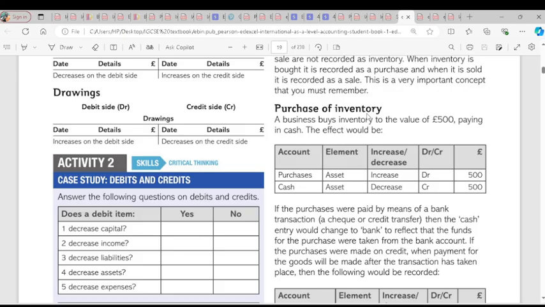If we pay through cash, our asset of cash reduces. If we pay through bank, our asset of bank reduces. Now, we bought on credit, so our liabilities increase, because we start adding liabilities.